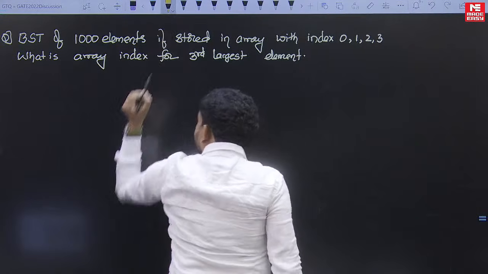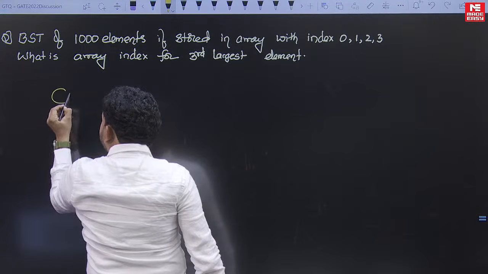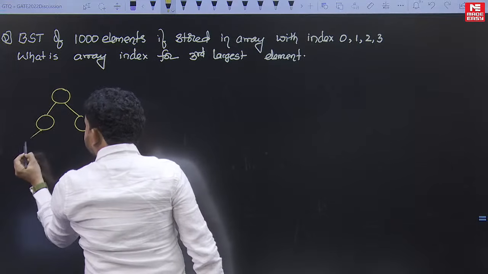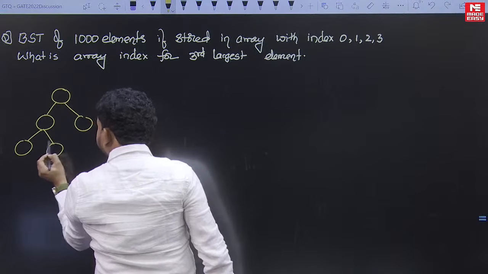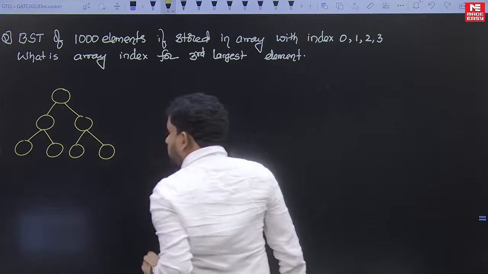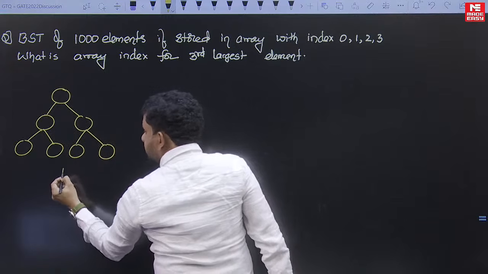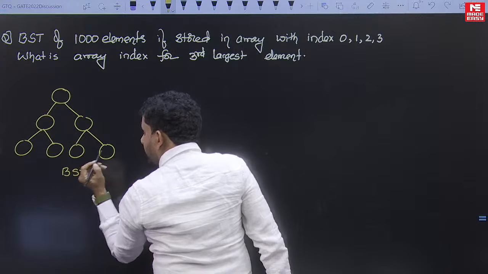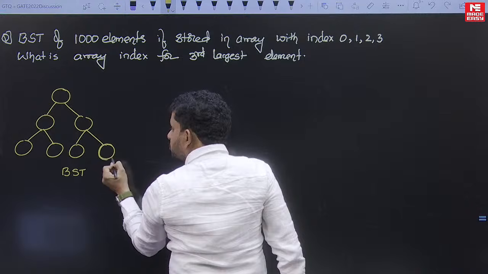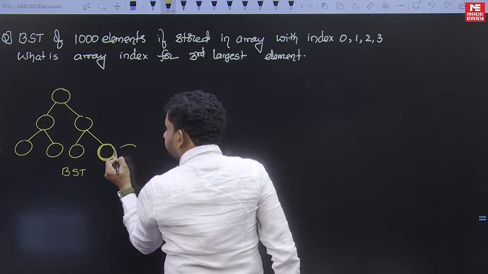Okay, see this one. It is a binary search tree. In a binary search tree, BST, the maximum is the rightmost element. The rightmost element becomes the maximum.